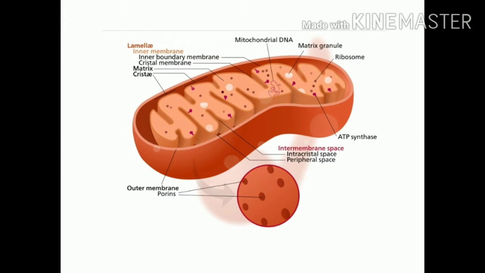As you can see in the diagram, there are the inner membrane and the outer membrane, and in between the membranes there is the intermembrane space, and inside the inner membrane you can see the matrix and cristae, and in the matrix you can see some granular structures, that is ribosomes, and some ATPase also that helps in the synthesis of ATP, and also you can see some mitochondrial DNA.